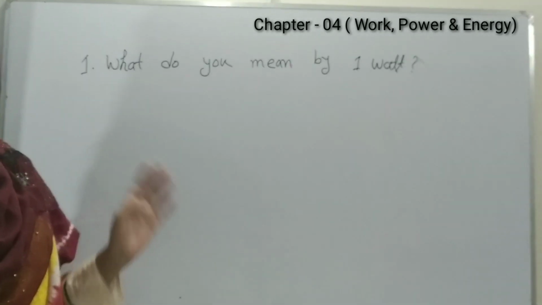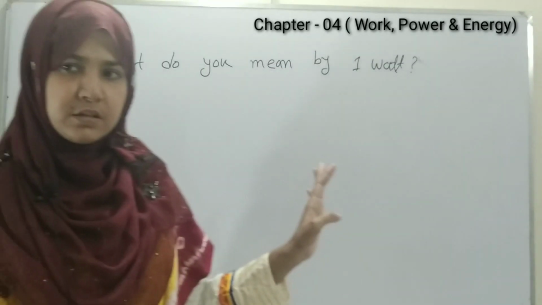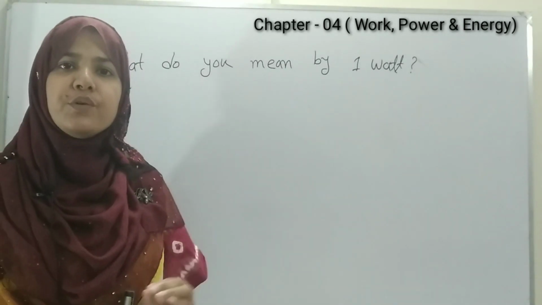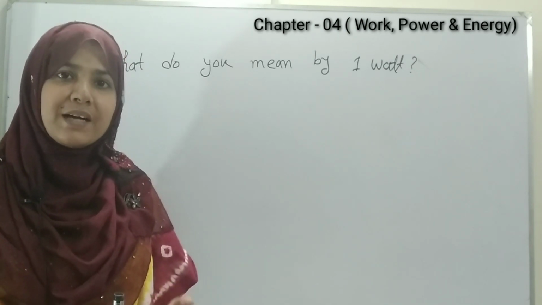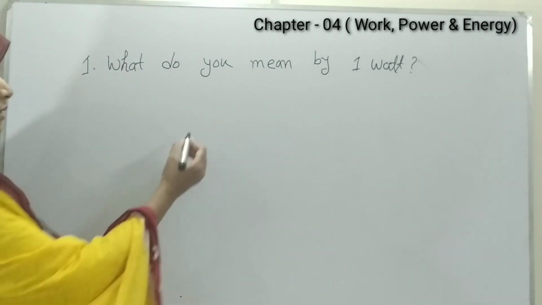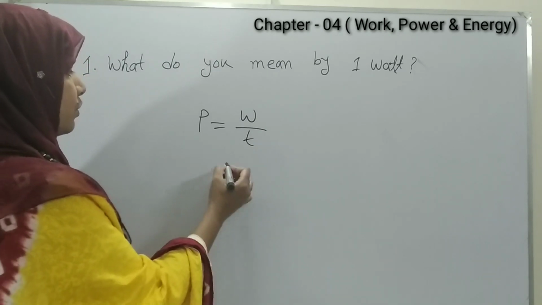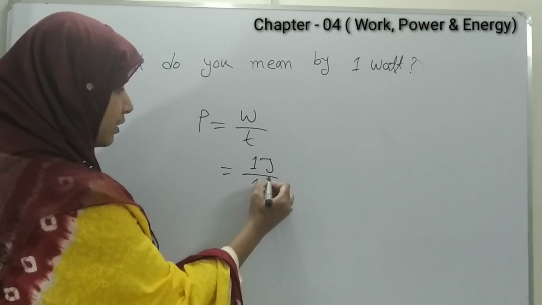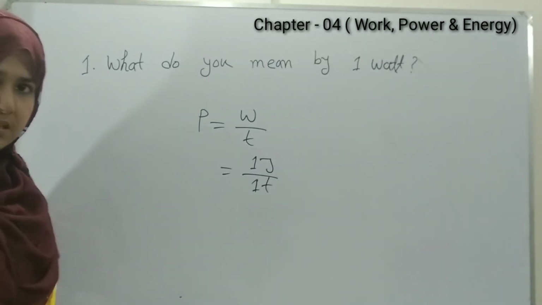So our first comprehensive question is, what do you mean by 1 watt? 1 watt means the ability of doing 1 joule of work in 1 second is called 1 watt. As we know that P equals W by T.